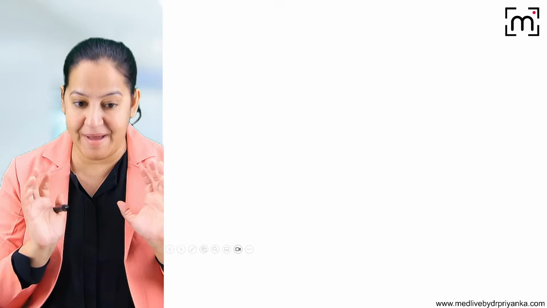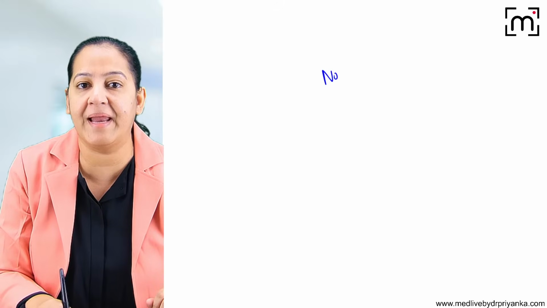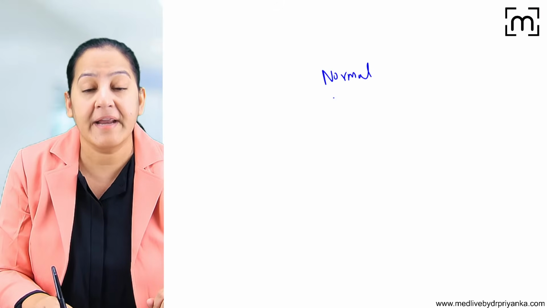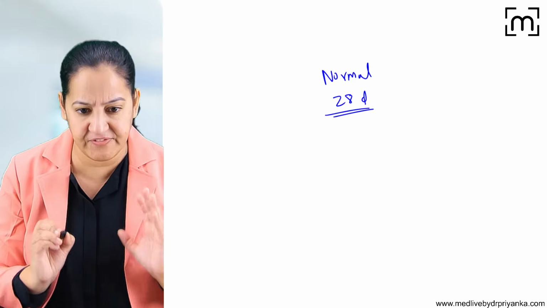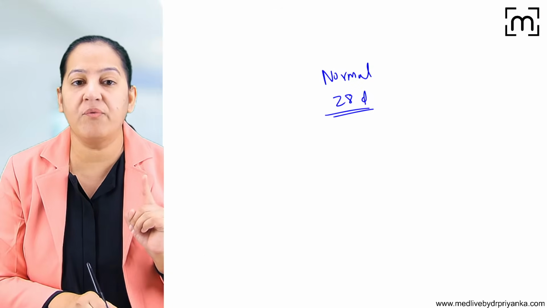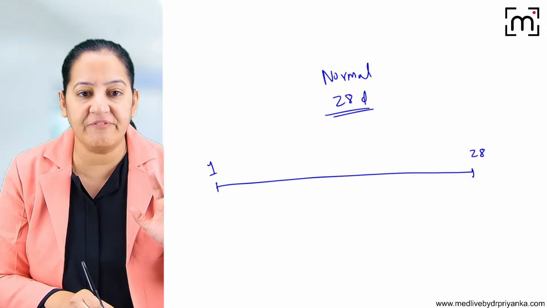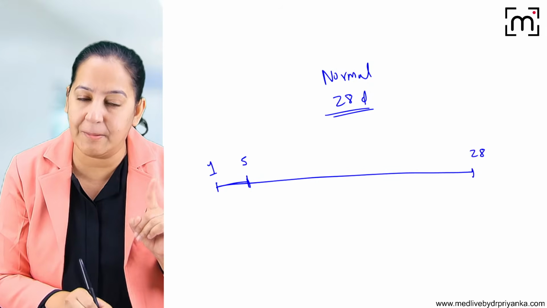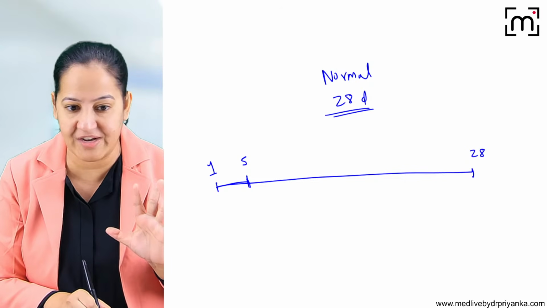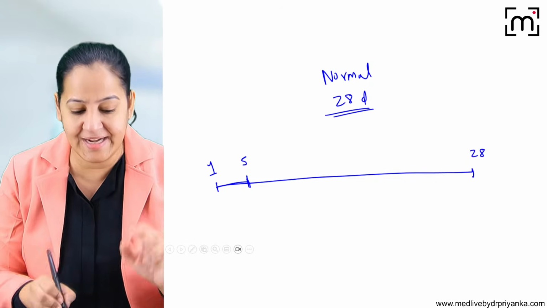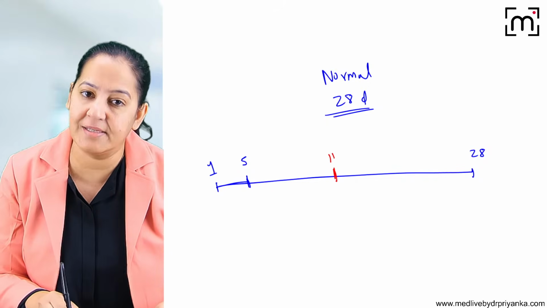In a normal menstrual cycle of a normal female, it is of 28 days. Menstruation is a physiological phenomenon in the female. So we start from day 1 till day 28. For the first 5 days, there is flow; the bleeding, the menstruation, is there for the first 5 days. In a 28-day cycle, at day 14, there is ovulation.